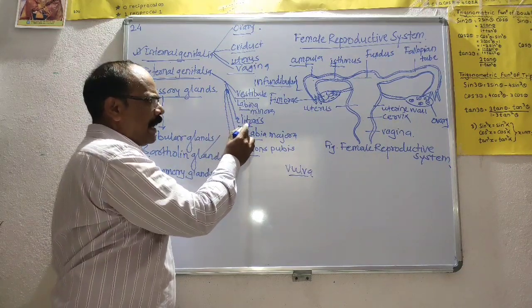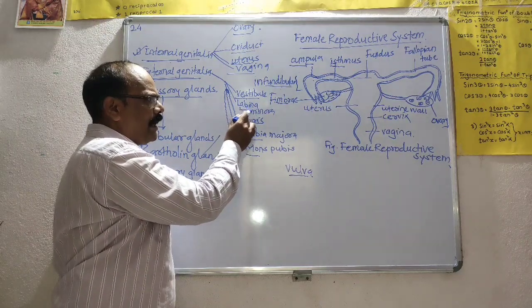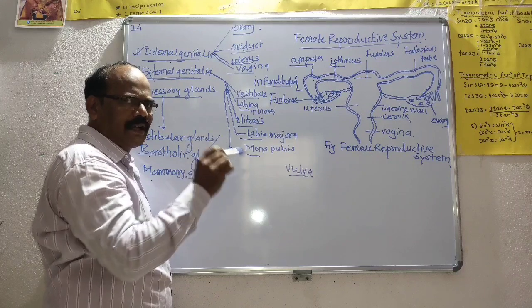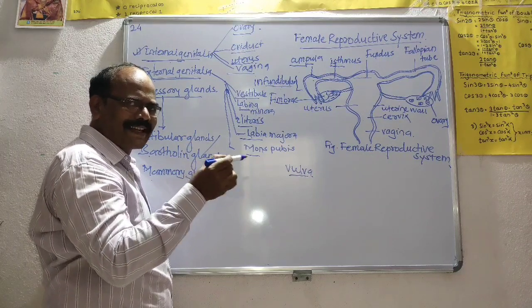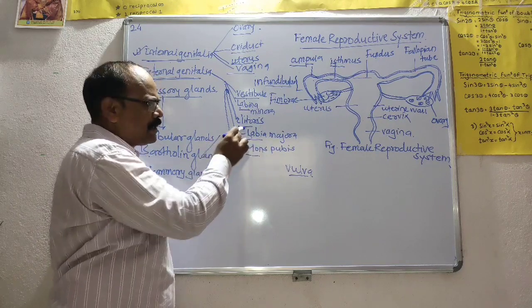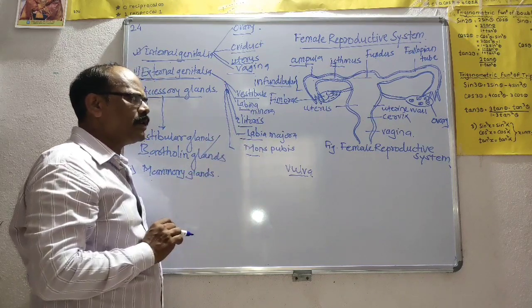The clitoris is, at the anterior end of the labia, a conical erectile rod-like structure which consists of erectile tissues. It is homologous to the penis of the male. It is the sensitive part.